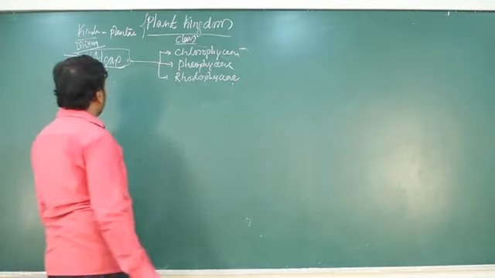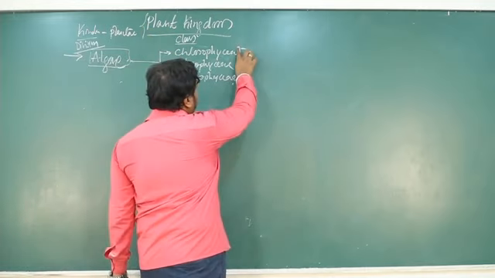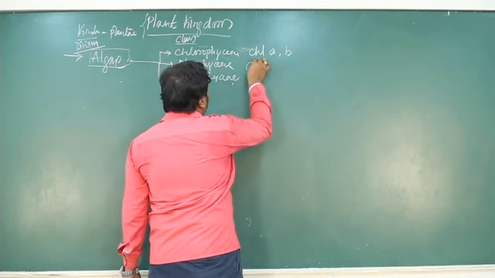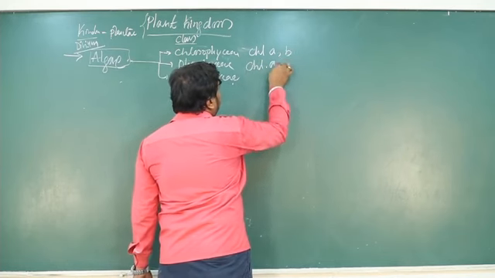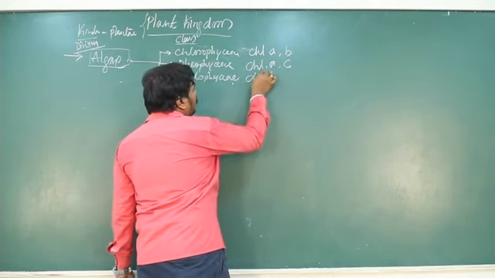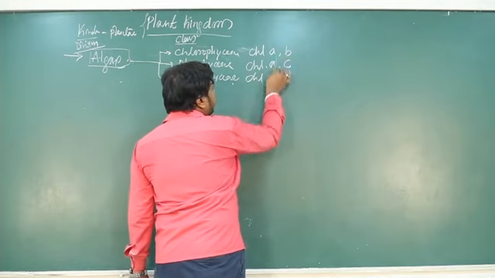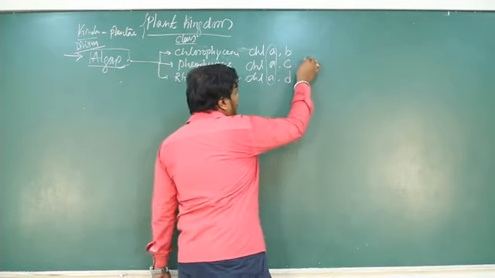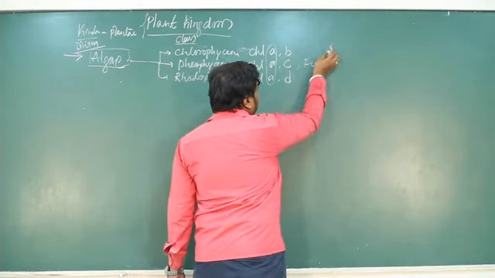Okay, so chlorophyceae, let's come to algae. In chlorophyceae, the chlorophyll pigments are chlorophyll A and chlorophyll B, whereas phaeophyceae have chlorophyll A and chlorophyll C, and rhodophyceae have chlorophyll A and chlorophyll D. A is common; B, C, D differ. Along with that, phaeophyceae have fucoxanthin.